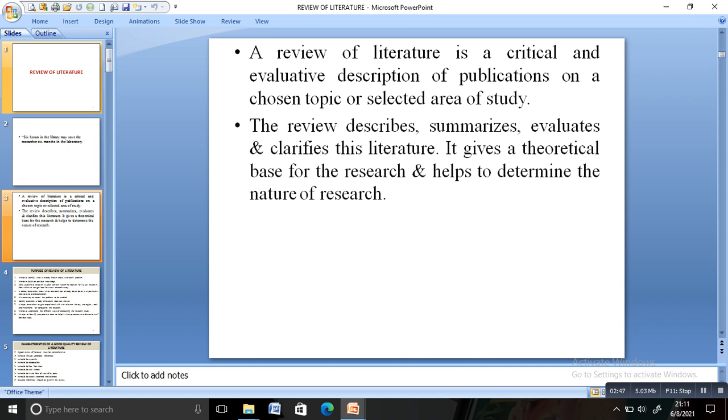Review of literature is a critical and evaluated description of the publications on a chosen topic or selected area of study, and it describes, summarizes, evaluates, and clarifies the literature, gives you a theoretical basis for the research, and helps to determine the nature of the research.